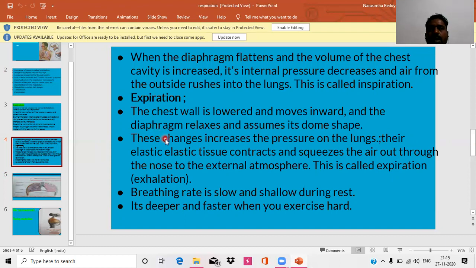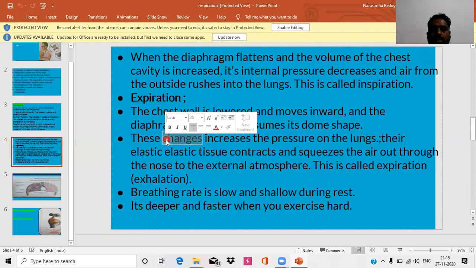Due to this, the pressure on the lungs increases. So the air present inside the lungs is sent out through the respiratory passage. Sending out gas through the respiratory passage is called expiration.